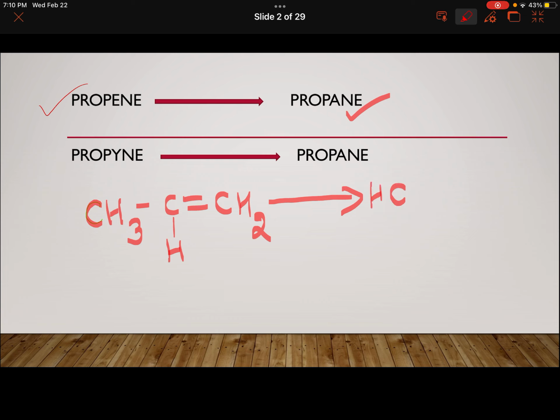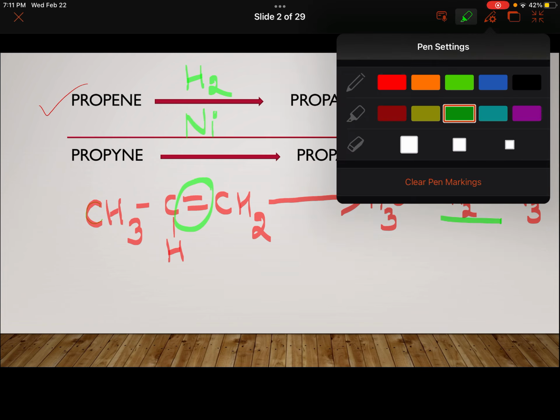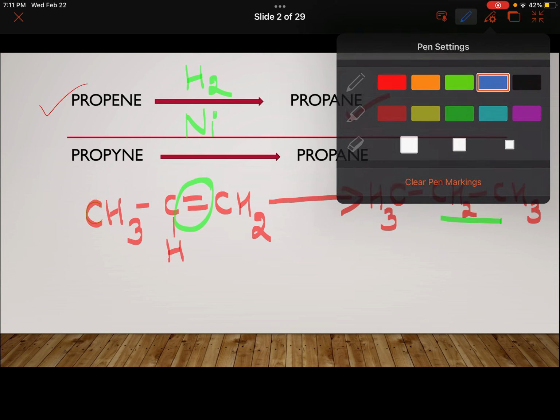So once you draw the structure, it becomes very clear and easy that we just have to convert the double bond to a single bond here. For that I will be adding hydrogen to it in the presence of a catalyst like nickel or platinum or palladium, as simple as that.